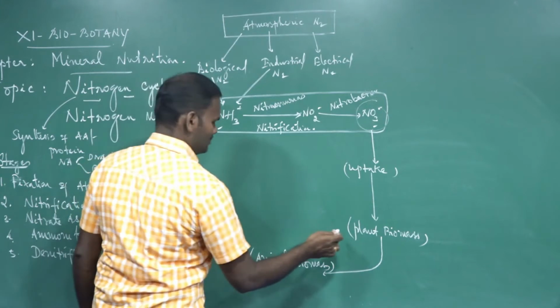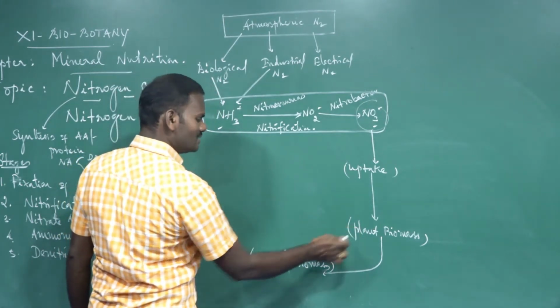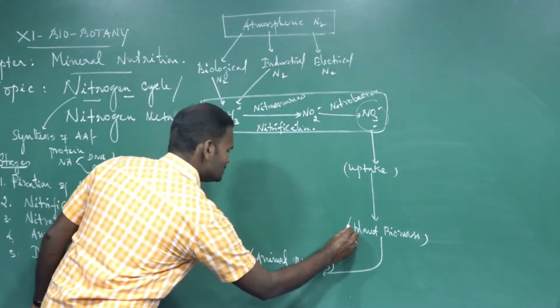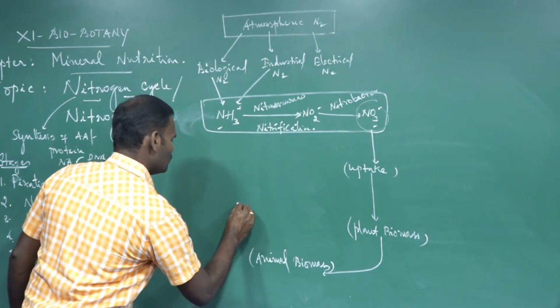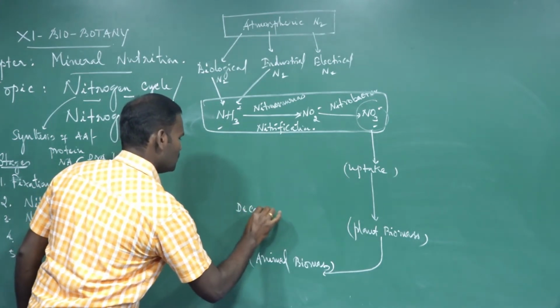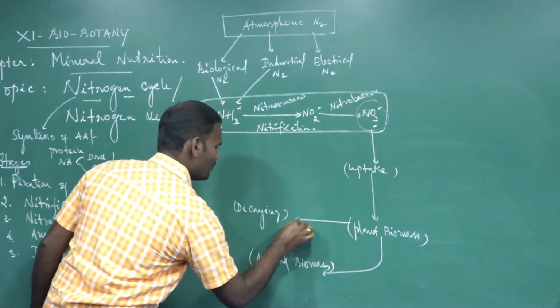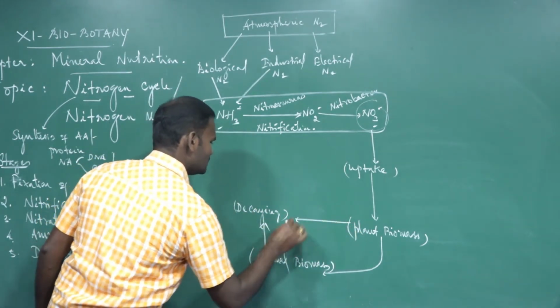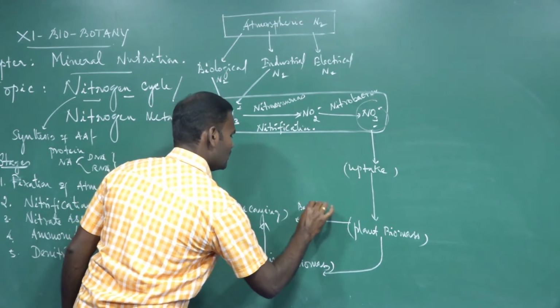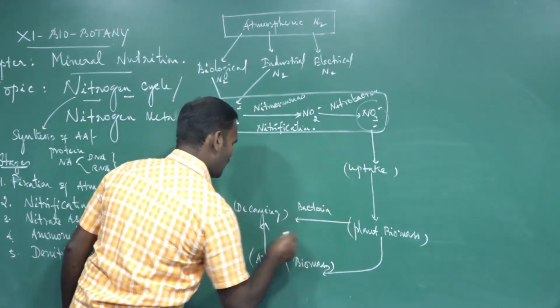After death of both plants and animals, they decay and decompose, with the help of saprophytic organisms such as bacteria and fungi.